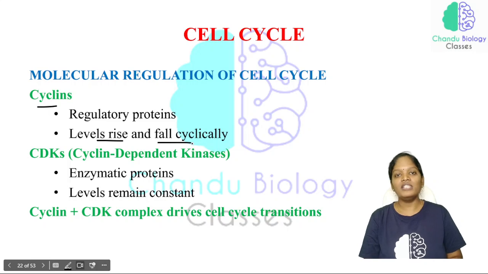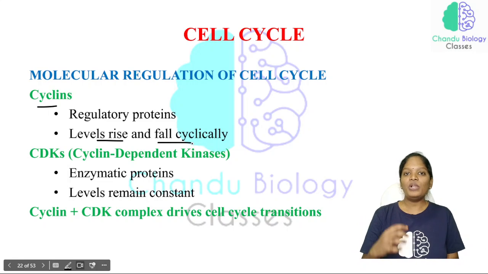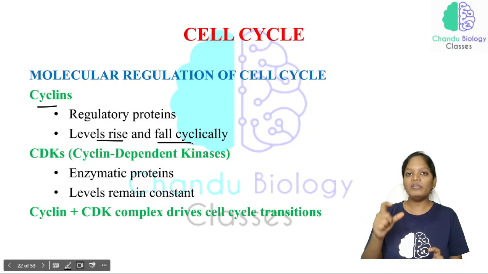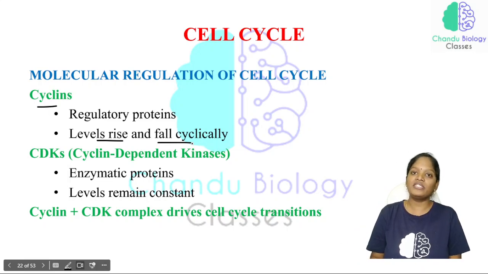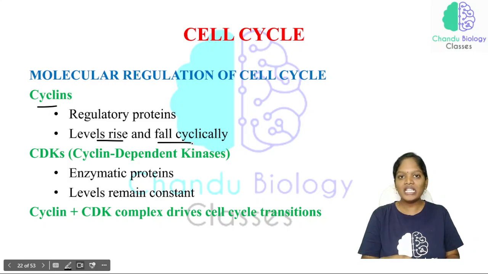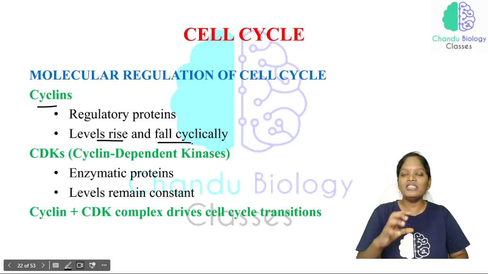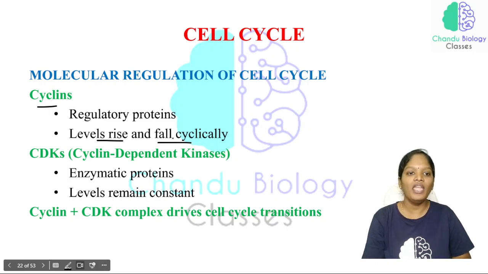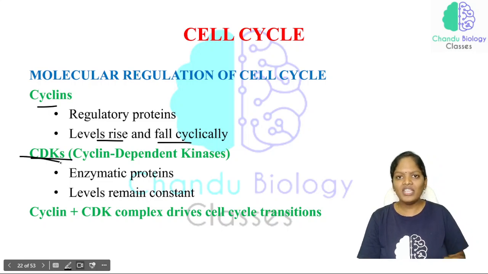Their levels rise and fall cyclically, and this is a very important point. Some of the cyclins will be present only in the G1 phase and absent in the S phase. They will be present in G2, and also present in the M phase. So you should not think the cyclins are present in an equal amount in all the phases. That is exactly the wrong statement. The cyclin levels rise in certain phases and fall in certain phases based on requirement. And see here, cyclin dependent kinases, this is very important.